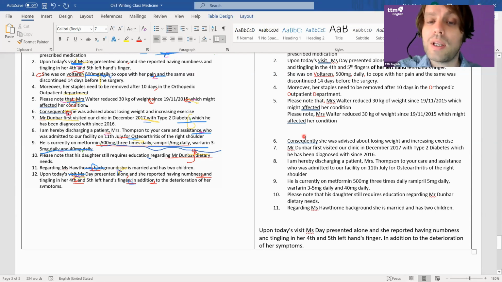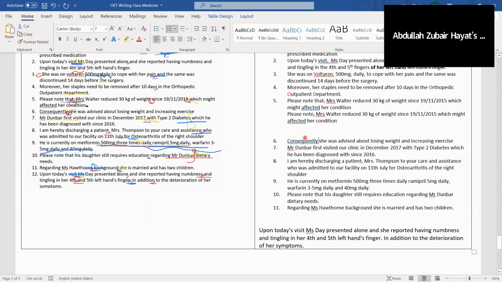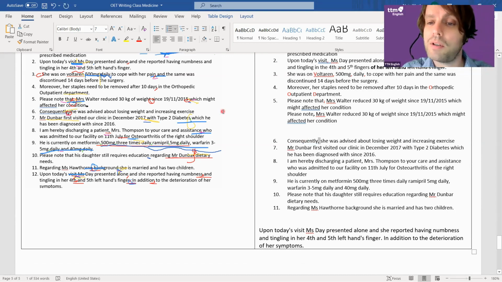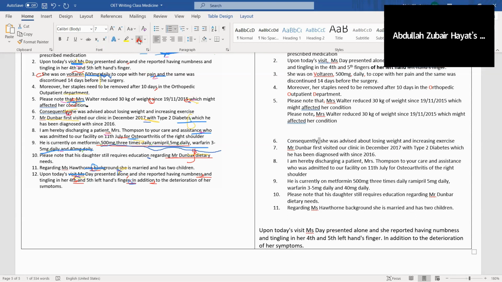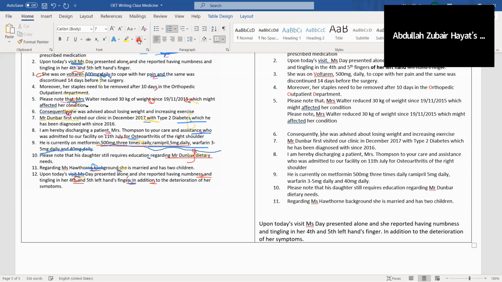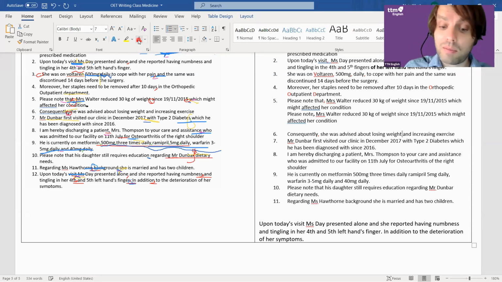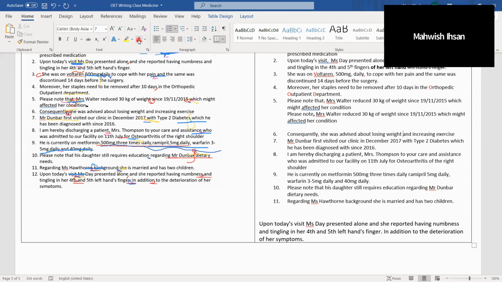Okay. Consequently, what do we need? Comma after "consequently." Consequently, comma, she was advised about losing weight and increasing exercise. Is it okay? I think it's all right. Can we put a comma before "and," because it's weight loss and exercise? I'll explain this tomorrow. No, you can't, because it's only one clause.